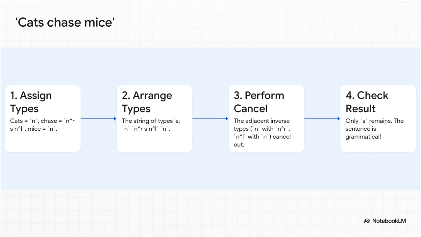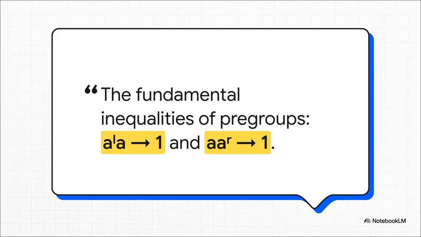It worked. The engine that drives this whole thing is this incredibly simple, elegant formula. This is like the law of physics for our Lego bricks. It just says that a left connector A^l and a brick A cancel out, and a brick A and a right connector A^r cancel out. That's literally it. This one simple algebraic rule is what makes the whole system so unbelievably efficient.